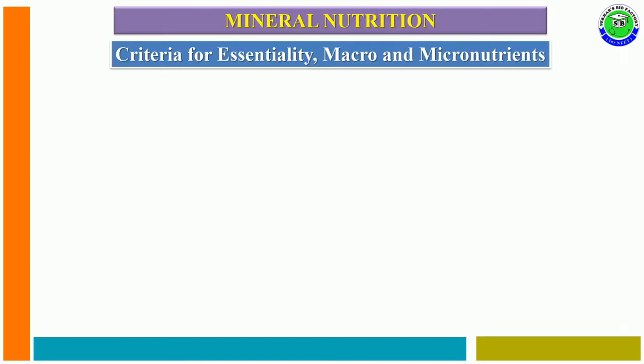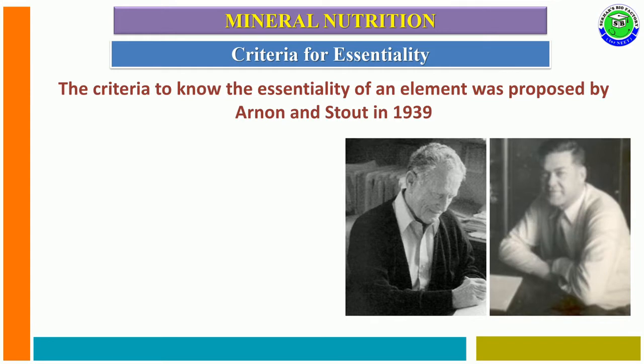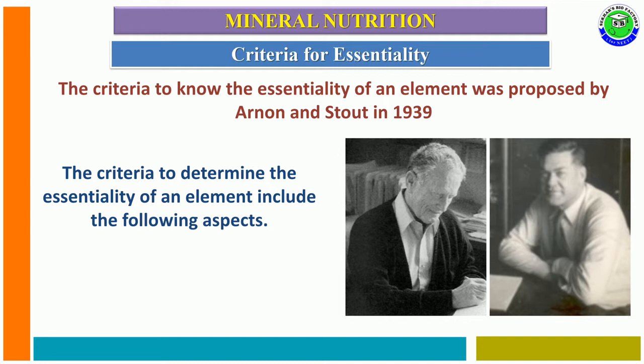In this video, I am going to explain one of the topics in mineral nutrition. It is criteria for essentiality, macro and micronutrients along with their functions. Criteria for essentiality. The criteria were developed by the two scientists Arnon and Stout to know the essentiality of an element which plays an important role in plant growth and development. The criteria help to determine the essentiality of an element.